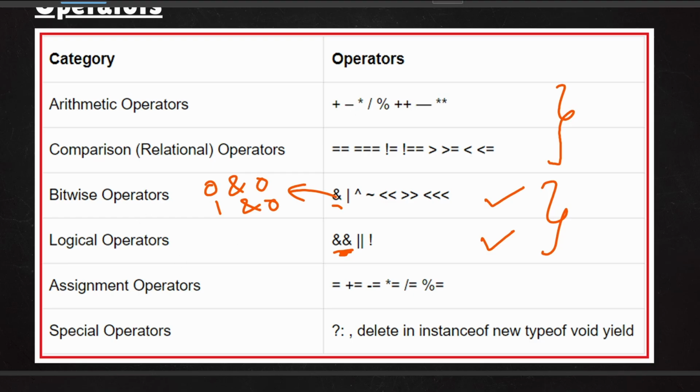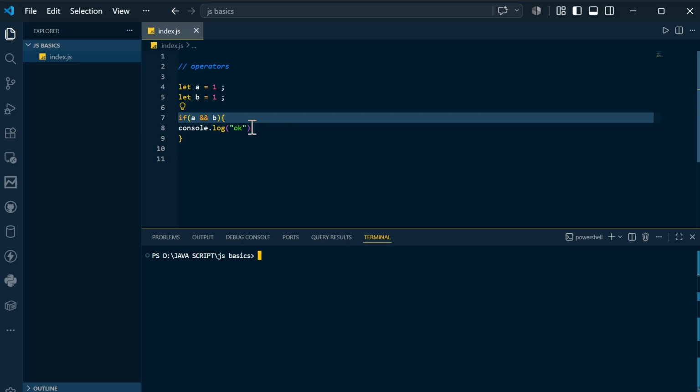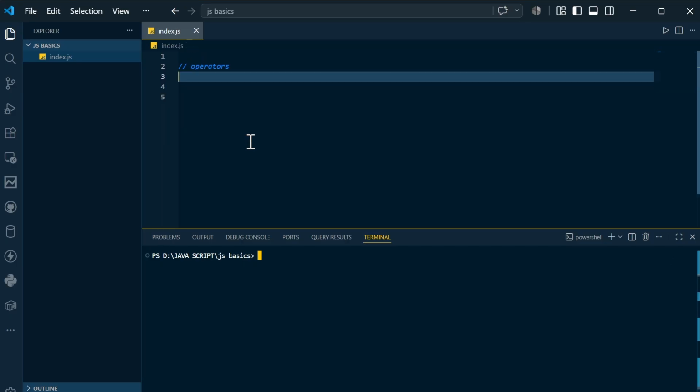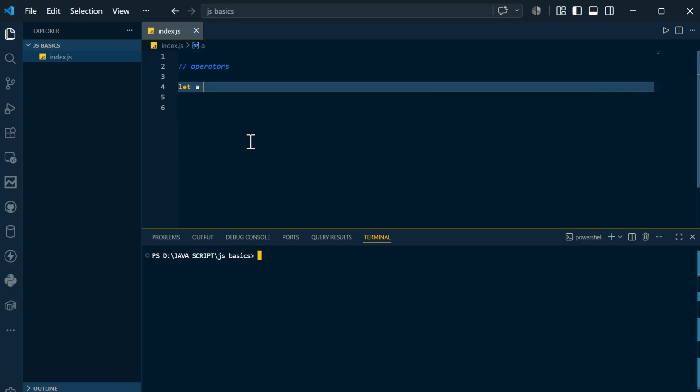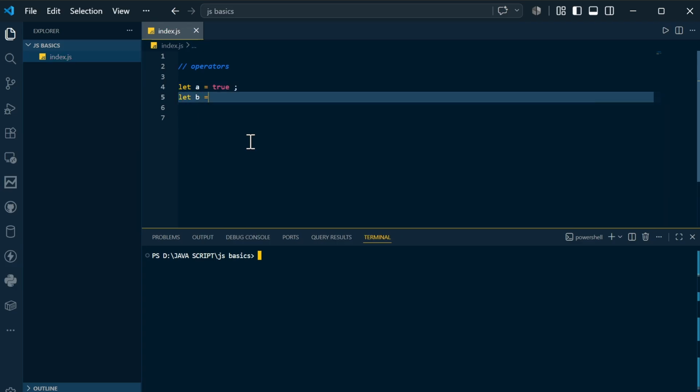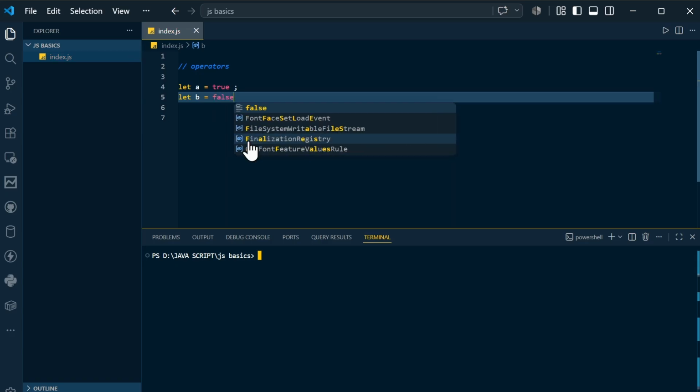We can also have this statement in the statement also. Let me show you that. If I come here and remove this, let A equal true. Okay, let B equal false.